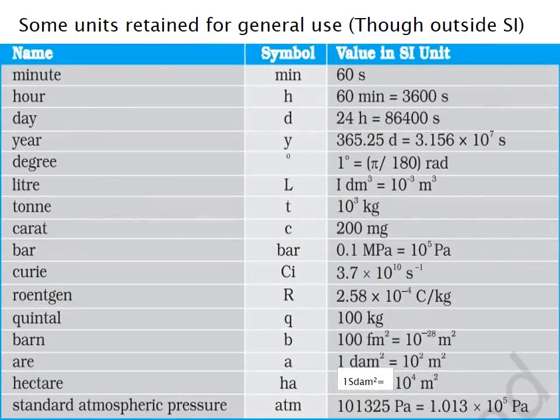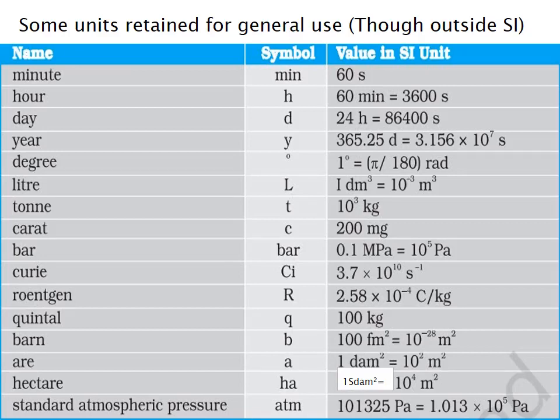This slide shows a table consisting of some units written for general use. They are known SI units. There are 3 columns given in this table. First one, name, second one, symbol, and third one, value in SI unit. First, minute, symbol, min, and value in SI unit is 60 seconds. Second one is hour, symbol is h, and value in SI unit is 60 minutes is equal to 3600 seconds.